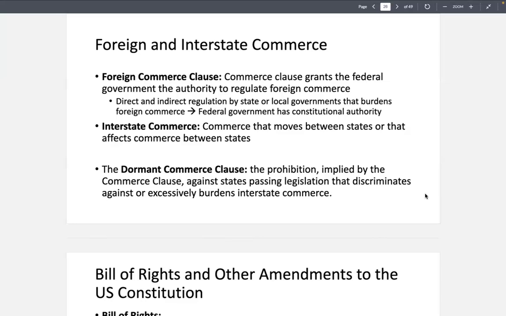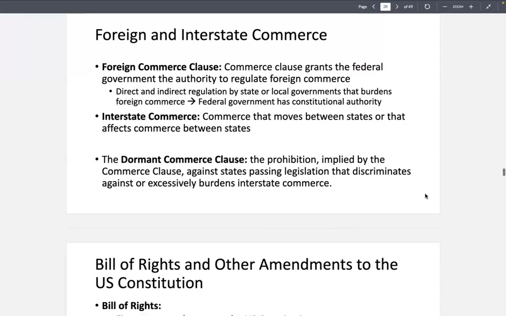It doesn't have to be completely, obviously stated. It's implied by the fact that Congress has this exclusive power to regulate interstate commerce, that if any state or local government actor does something to affect interstate commerce in a way that discriminates against it or excessively burdens it, then they are seen as stepping on the government's authority there, and the federal government can respond.